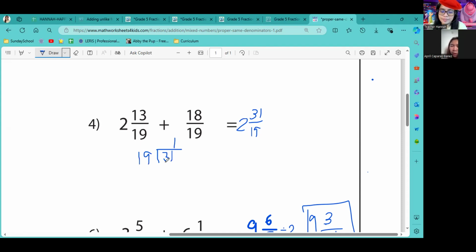So 31 minus 19 is 12. So 1 remainder 12. So 3 and 12 over 19. Very good. Wow, this is becoming easy for you now.